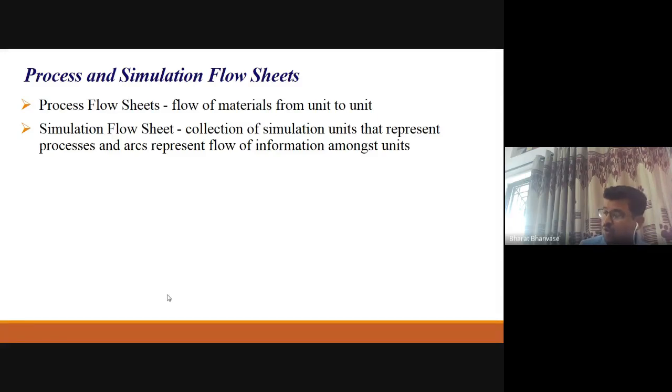Or you can say the tank in series model. If we have a plug flow reactor, you can split that plug flow reactor into a number of sections, and then each unit will be considered as a mixed flow reactor. So mixed flow reactors in series will lead to the tank in series model, and that's all. That is nothing but the representation of your process in a simulation unit.